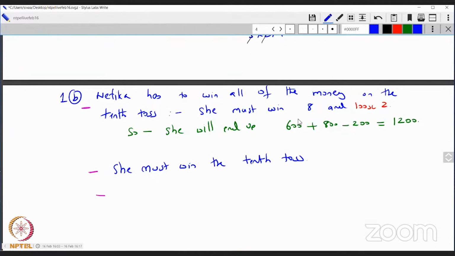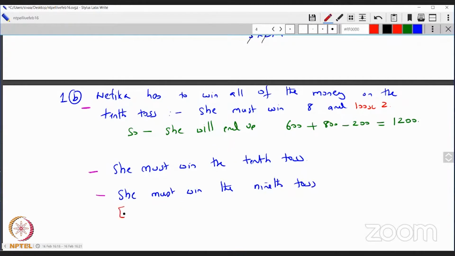Very good. So the other observation is that she must also win the 9th toss. Why is this true?